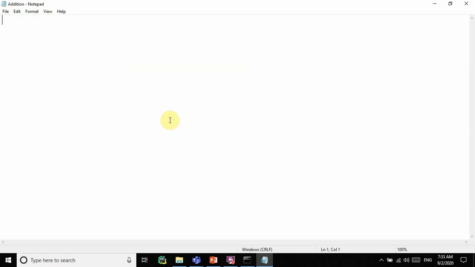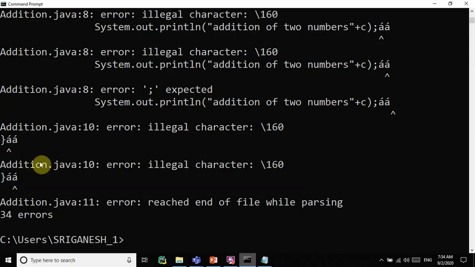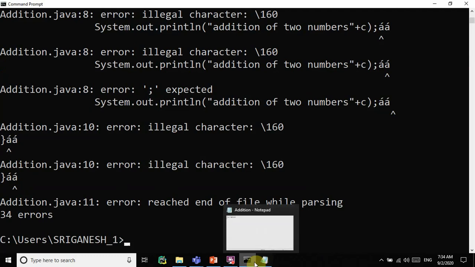The problem is I copied directly from the net to the PPT, and from the PPT to here. That is actually the problem. I know already, but I'll try that. There are so many special things added, so many special effects in the net content, so that's why we have a problem.